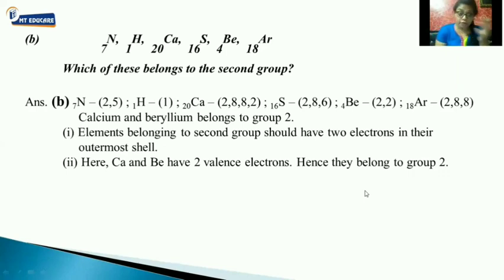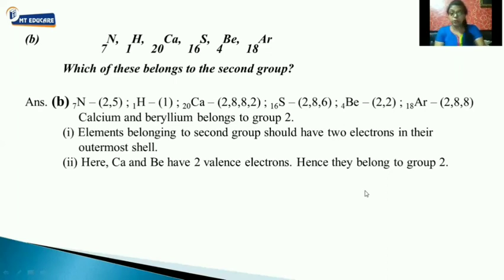Now from here, what do we conclude, which of them belong to the second group? As I've told you just now, the number of shells is equal to the number of the period, and the number of valence electrons is equal to the number of the group. So what is the second group over here? Second group means the number of valence electrons will be 2.